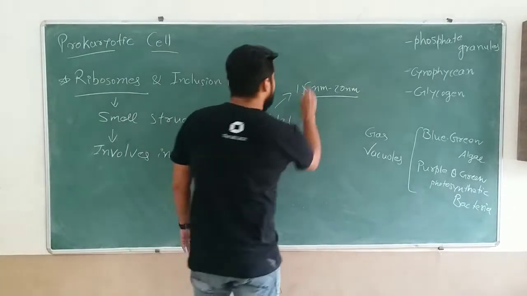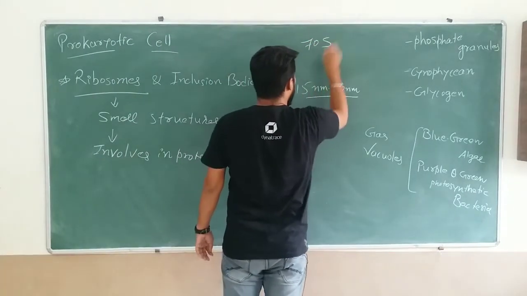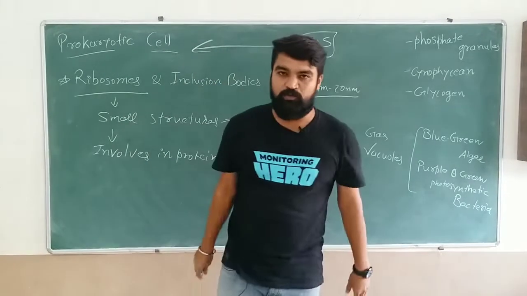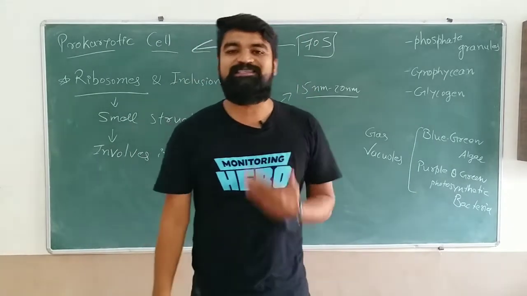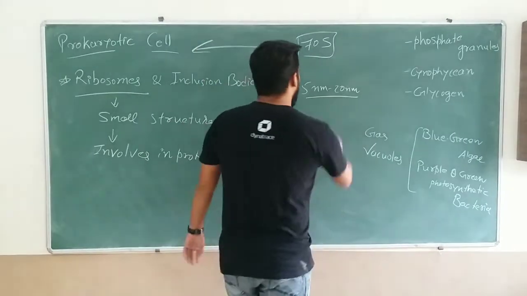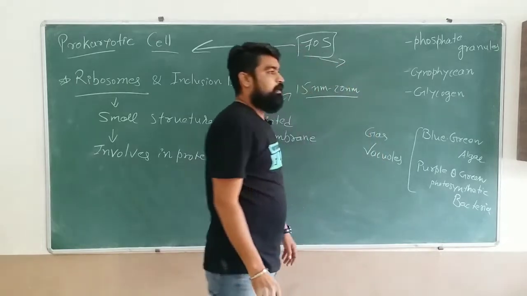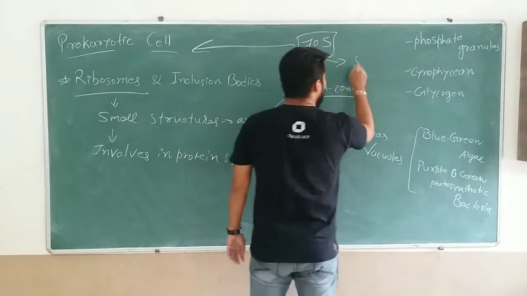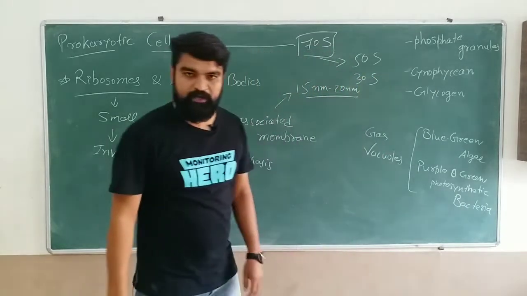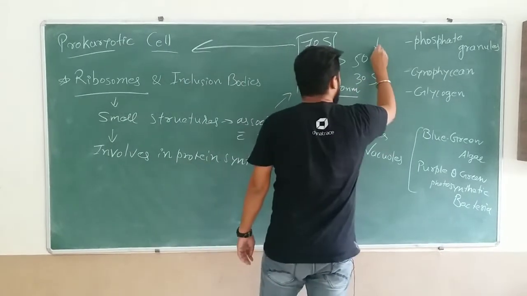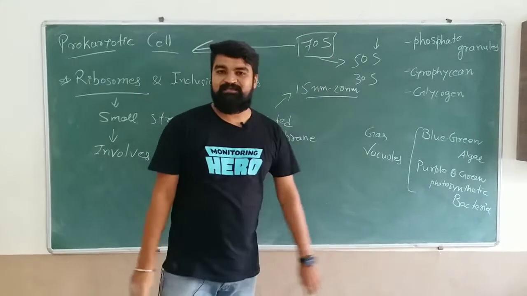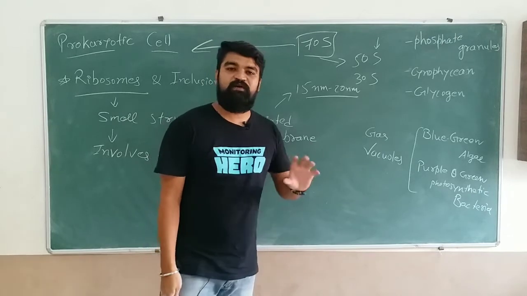Ribosome is said to be 70S in case of prokaryotes. There are two types of ribosomes. In case of prokaryotes it is 70S, and in case of eukaryotes it is 80S. And these ribosomes have two units, one is the 50S unit and one is the 30S unit. Now I will explain later what this S stands for in 50S, 30S and 70S. Let me first go towards the function of the ribosome.